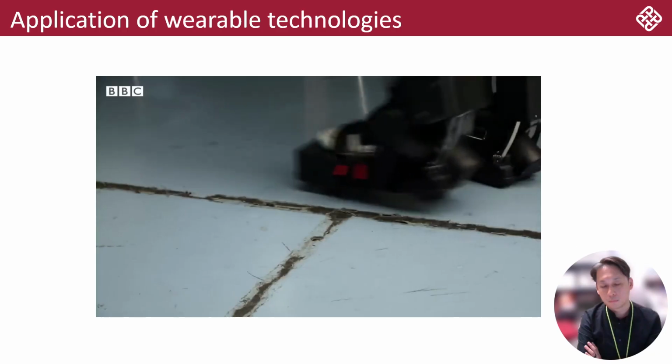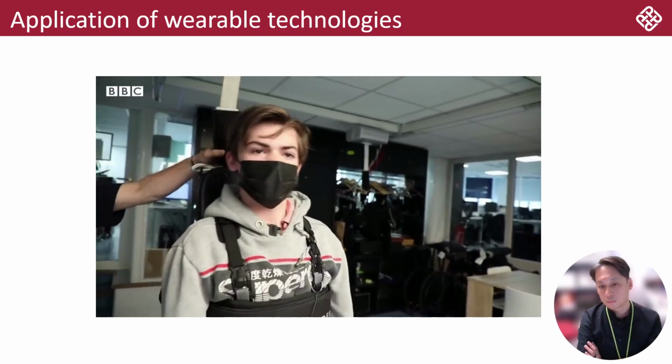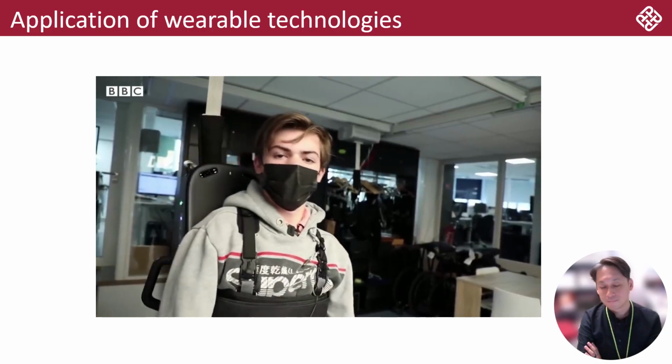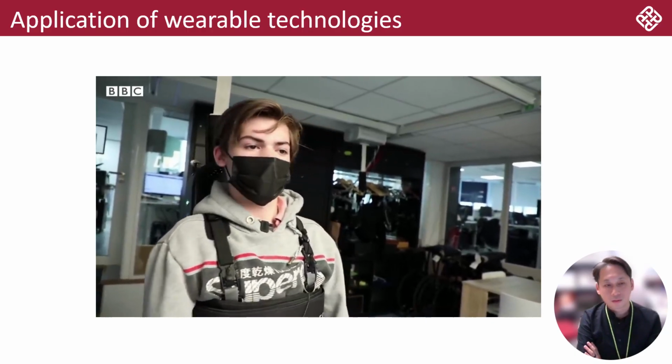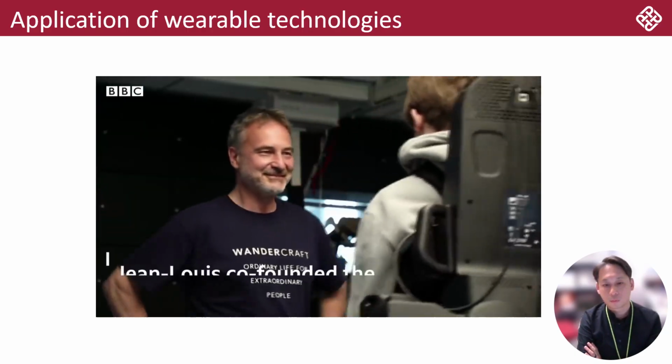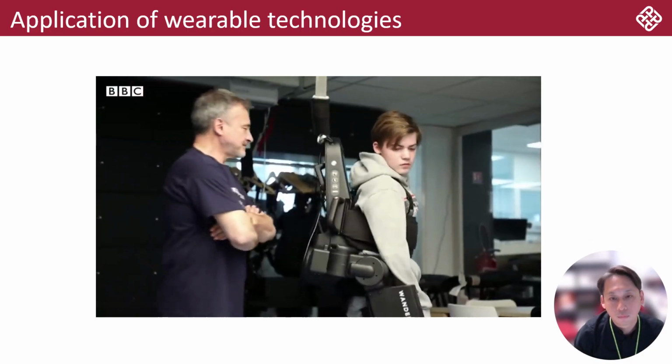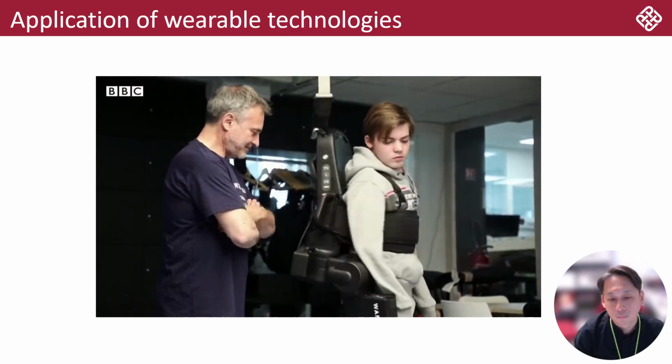This is new for me because before, to walk, I've always had assistance. And now I no longer need assistance, so now I feel independent. Jean-Louis co-founded the company that builds the suits. My son Oscar, one day he said to me, "Dad, you're a robotics engineer. Why don't you make a robot that will allow us to walk?"